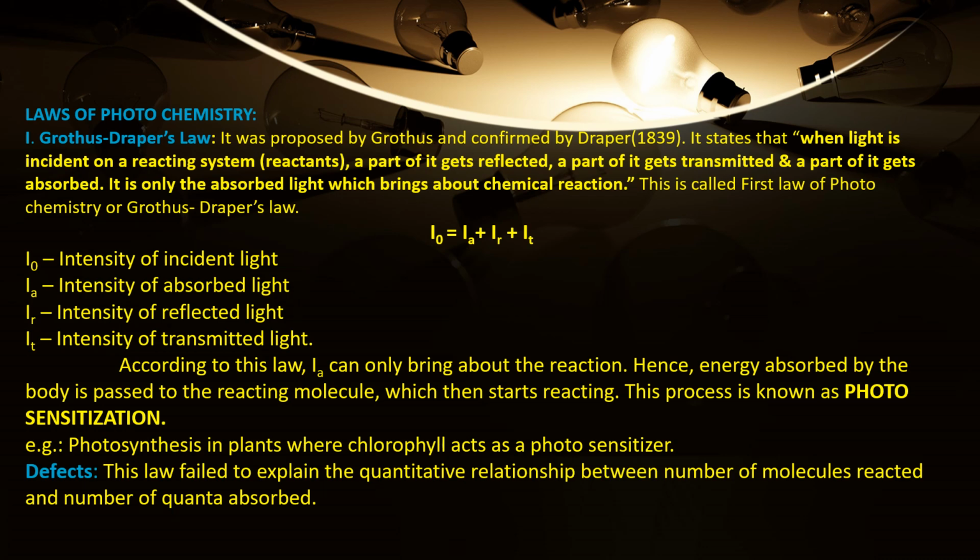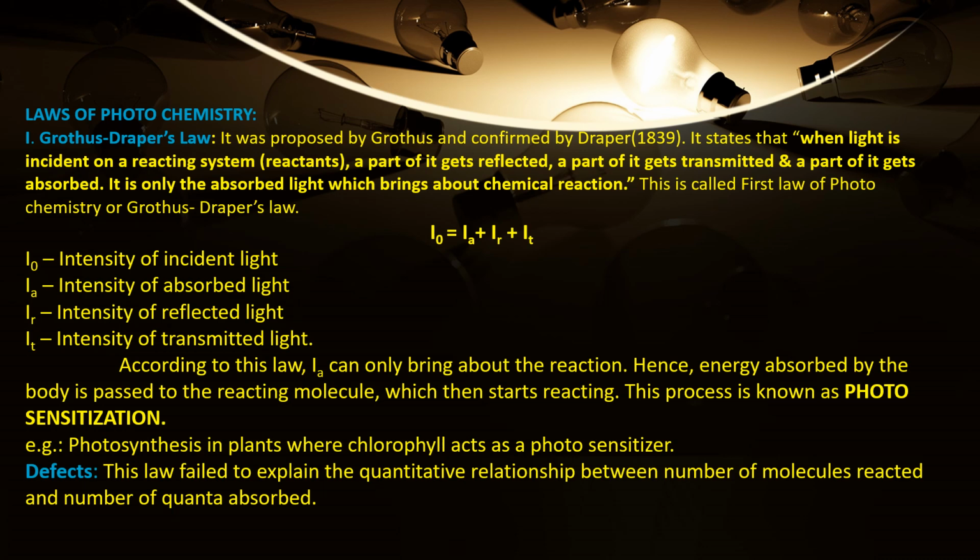This is called the first law of photochemistry, or Grotthuss-Draper's law. The expression given for this law is I0 = IA + IR + IT. What is IA? It is the intensity of absorbed light. IR is the intensity of reflected light. IT is the intensity of transmitted light.